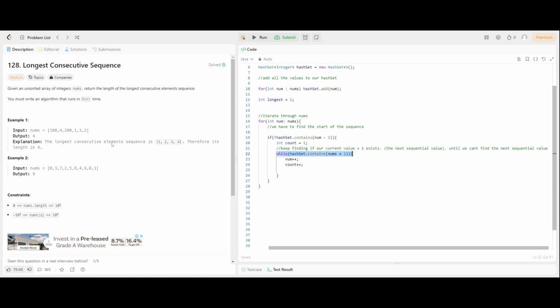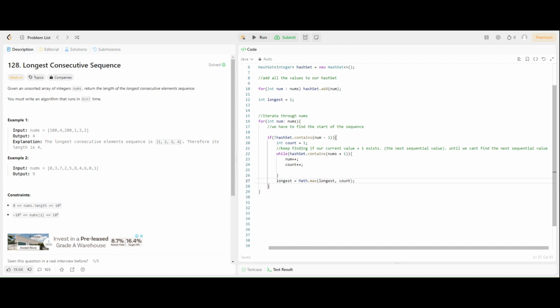Then while there are next sequential values, we will keep incrementing our num and incrementing our count, because then num will become 2, then 3, and then 4, right? Now when it reaches 4, this will not execute because 5 is not present in nums. So at that point, we can update our longest integer just by comparing it to count.